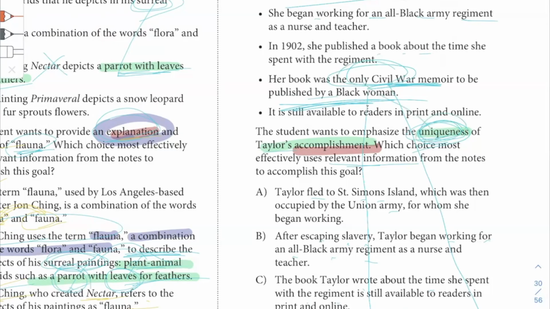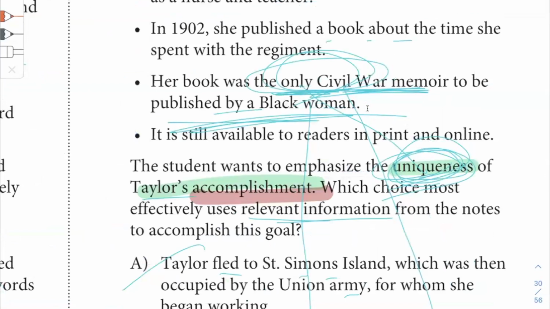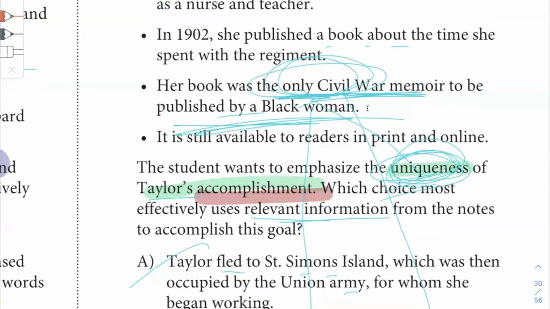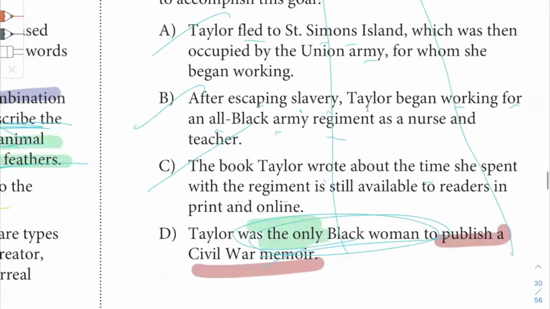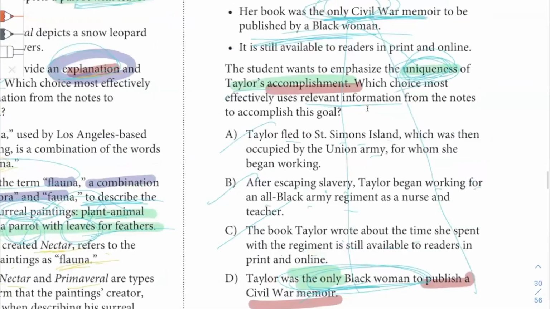Unique, the only. Yeah, that's the way to do this question. You have to think of what the word unique means. And that is encapsulated by the phrase the only. Okay. And that is also encapsulated in answer choice D as the only Black woman. All right, so that's how you do this question.